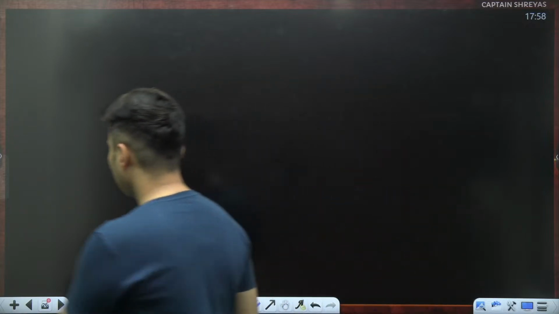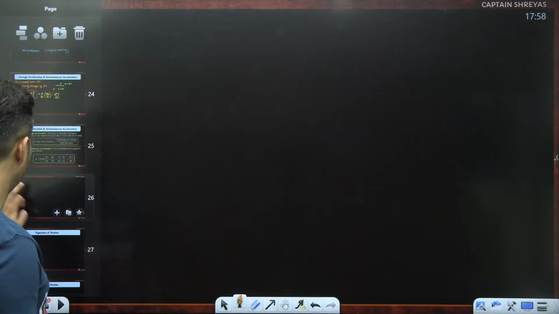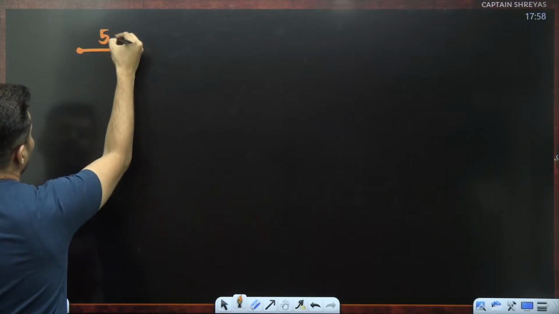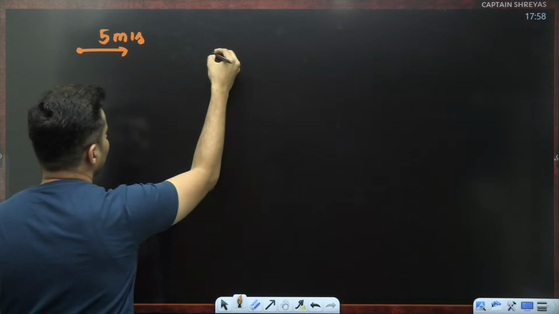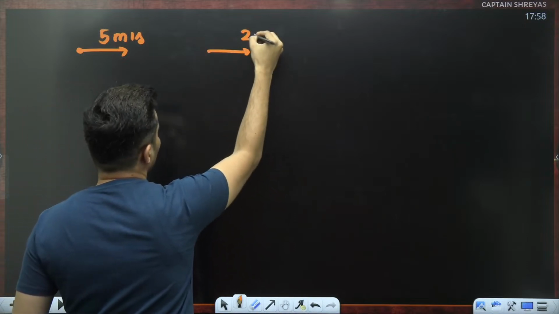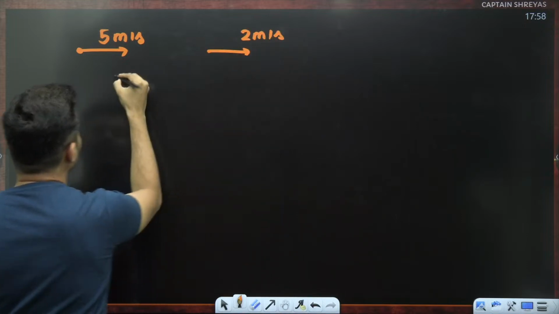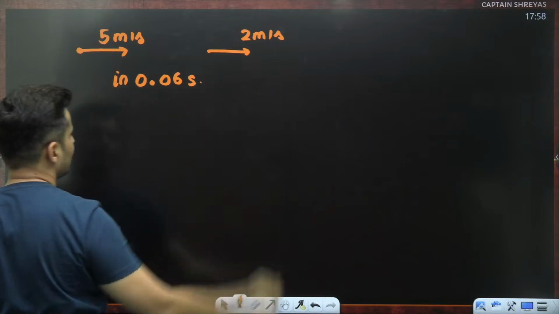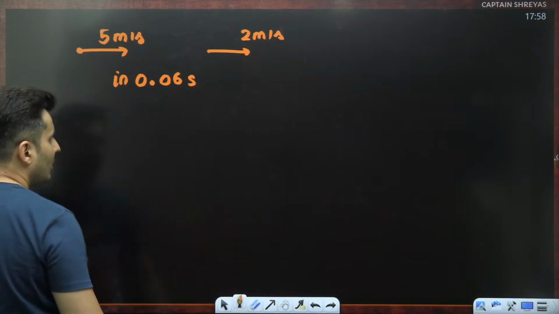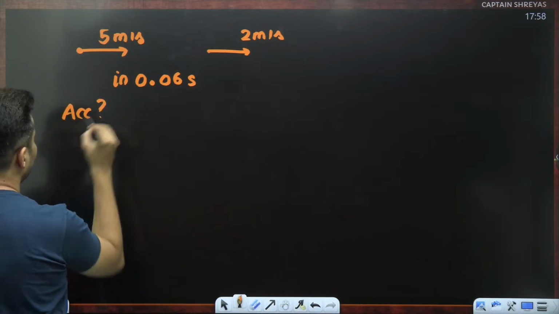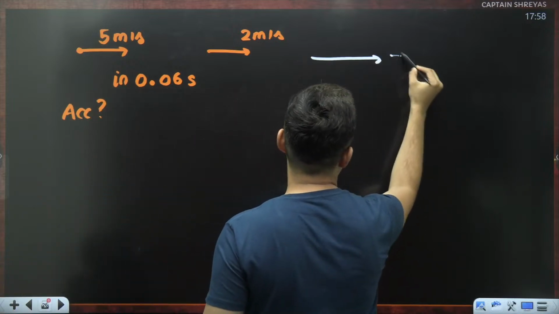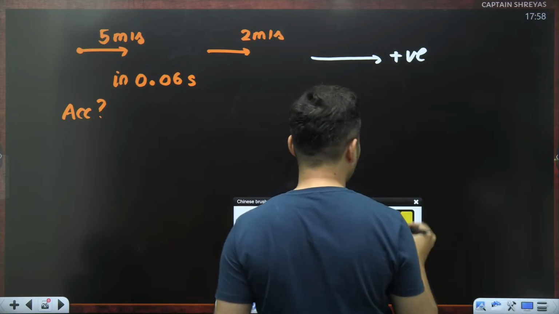Imagine there was a car which is moving at 5 meters per second and reduces its speed to 2 meters per second in 0.06 seconds. In 0.06 seconds. Question is, how much is the acceleration? Assuming this direction, I am taking it as positive by sign convention.